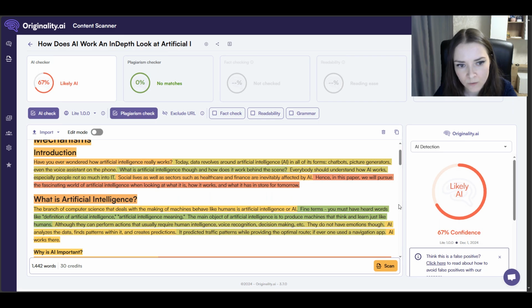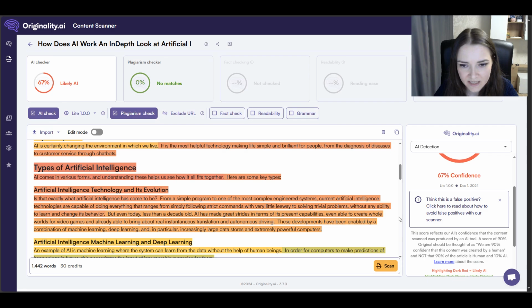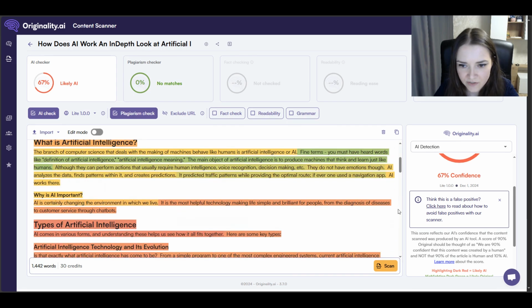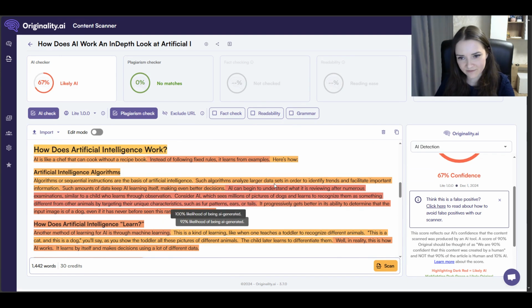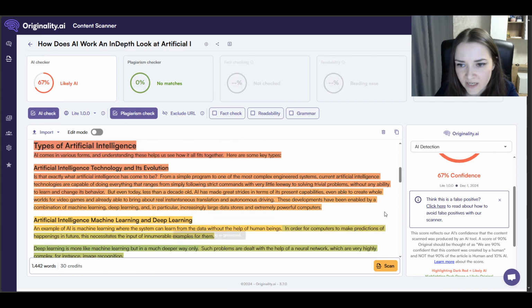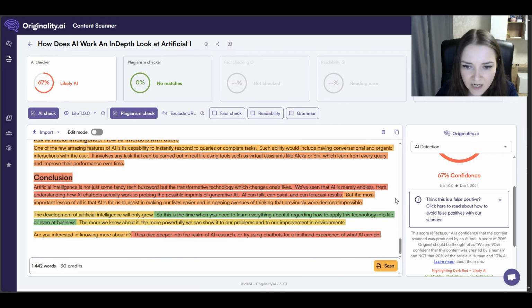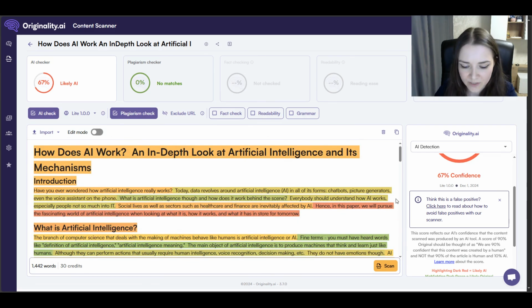Here is why I find it useful: it highlights the exact sentences, the exact places of the text where it suspects something. And what I do, by hand, is paraphrase these sentences and parts myself, especially the parts that have a very high percent, for example here, 100% likelihood of being AI generated. So I will correct the sentences now by hand in the document, and after that we'll check the results of what we have.